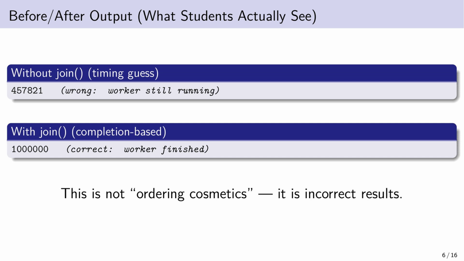Here's what students actually see without join. The result might be 457,821. Why? Because the worker is still running. With join, we always get 1 million. This is not cosmetic ordering. This is correctness. It's not about pretty output, it's about being right.